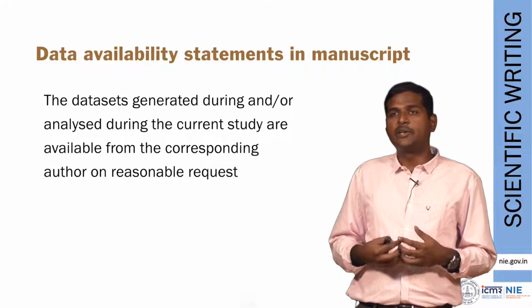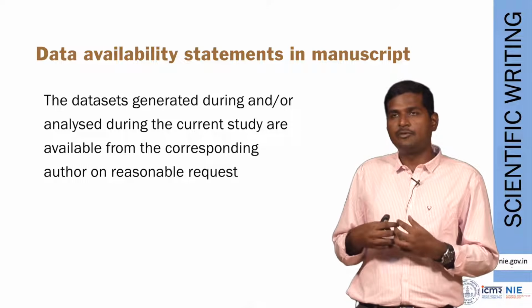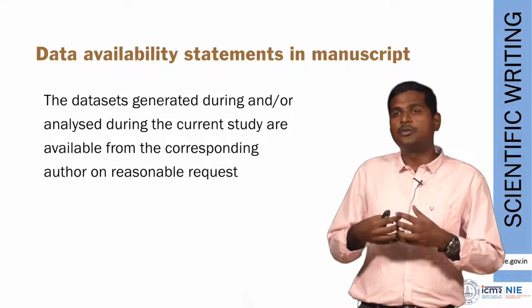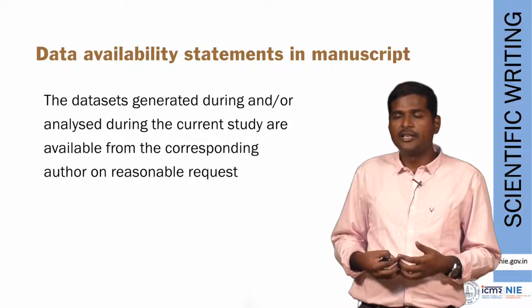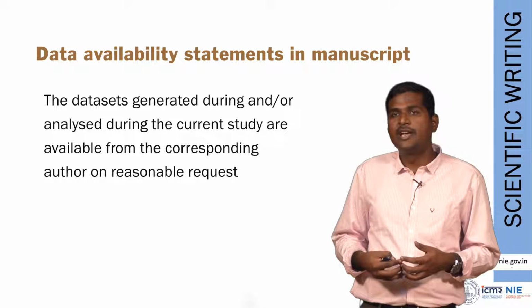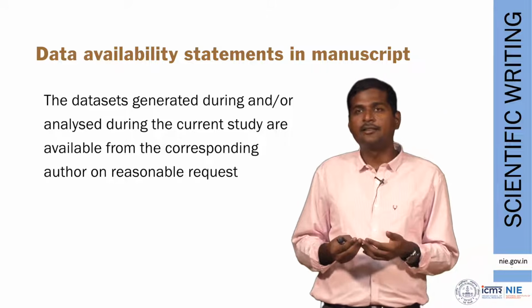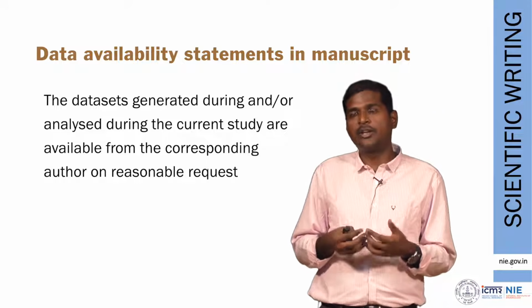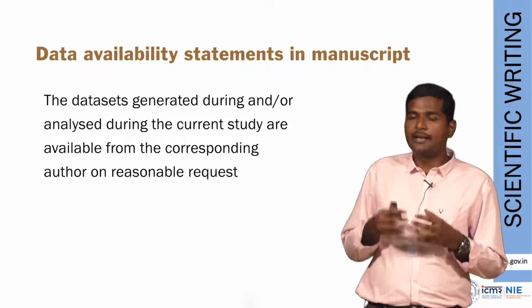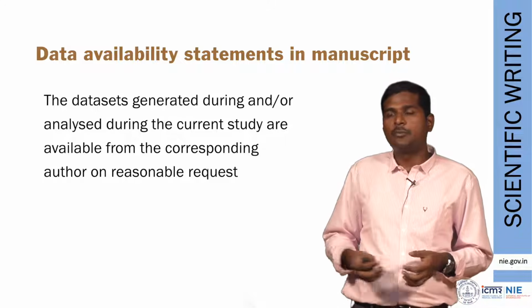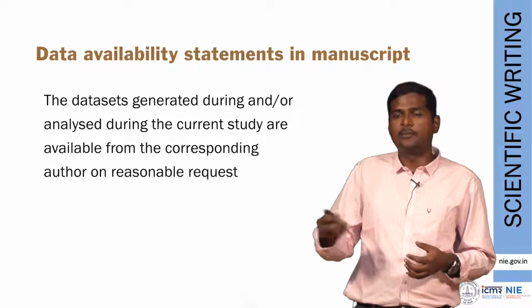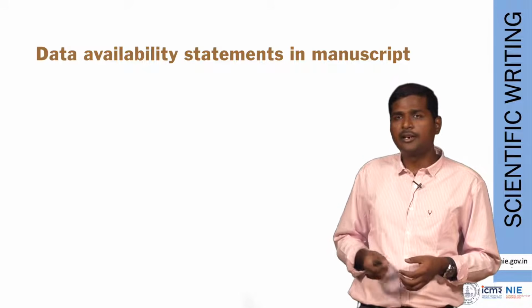Maybe the person wants to include that data in his systematic review meta-analysis, or he wants to use that data as teaching material for his students. There could be n number of reasons, and if you see that that reason is okay with you, then you share the data with that particular person who is asking, with the condition that the data should not be shared beyond that person.